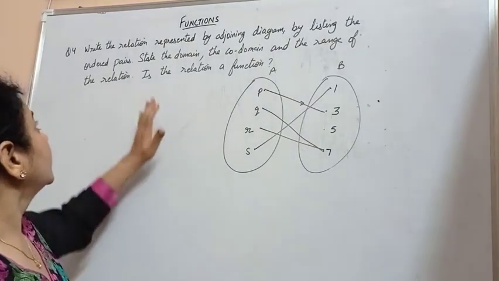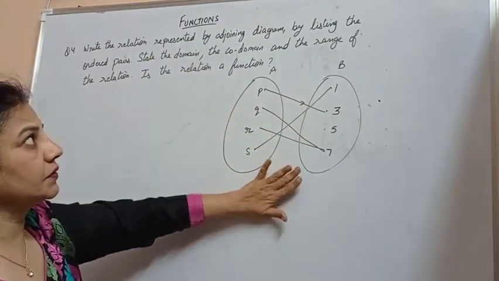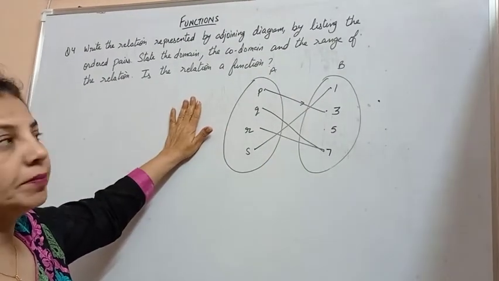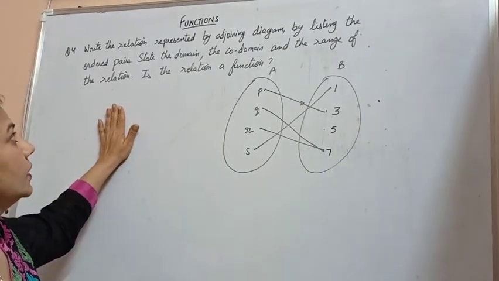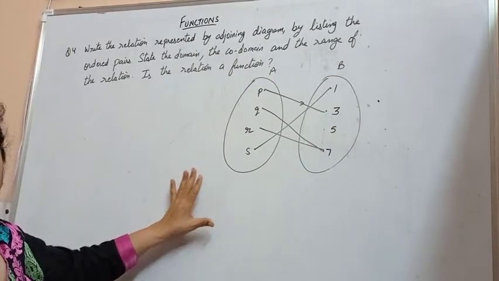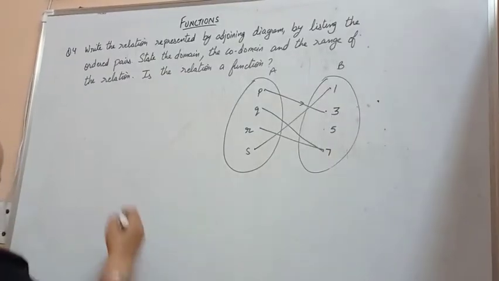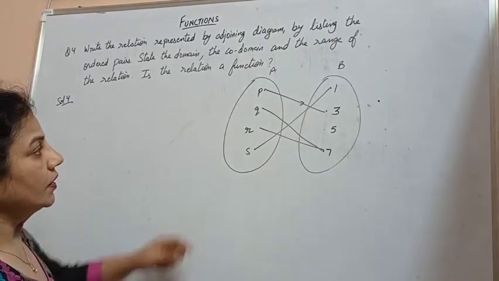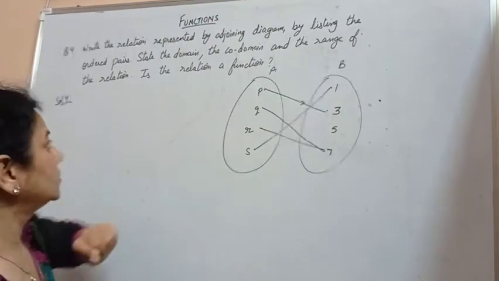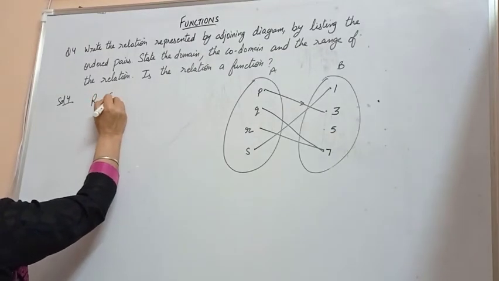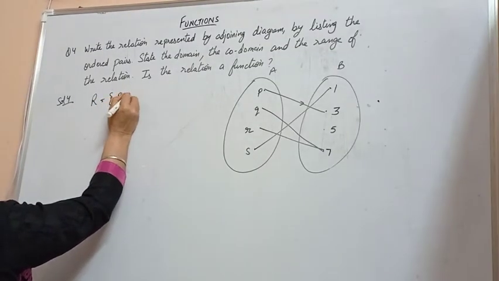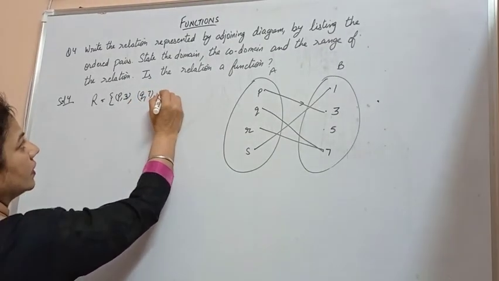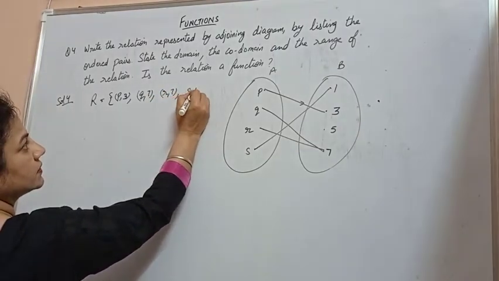Write the relation represented by the adjoining figure by listing the ordered pairs. State the domain, codomain and range of this relation. Is this relation a function? First of all, we write the ordered pairs. Observe this figure carefully. P is mapped with 3. So we will write the relation as ordered pairs: (P, 3), (Q, 7), (R, 7) and (S, 1).